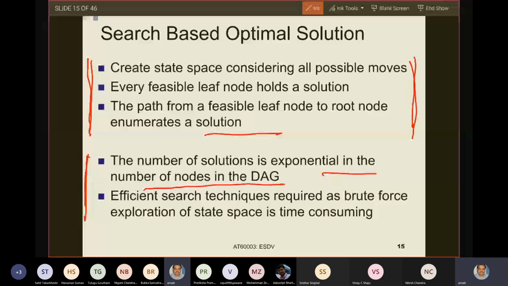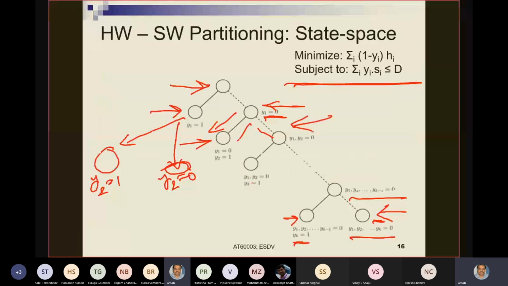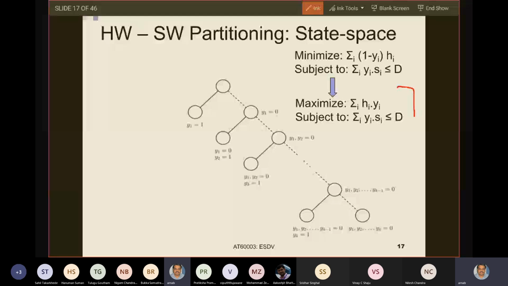Okay, so one more important thing is that to apply the search technique, we will use branch and bound. It will be easier for us to handle the problem if we rewrite the problem slightly. We have to first appreciate that the minimization problem given on top is the same as the maximization problem given just below it. So what does the maximization problem tell? It tells us to maximize summation HiYi subject to the constraint summation YiSi less than or equal to D.